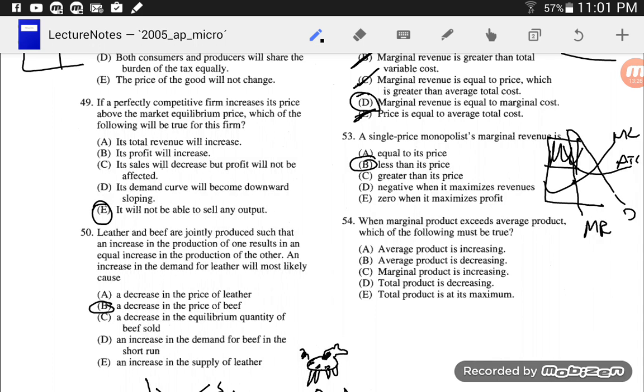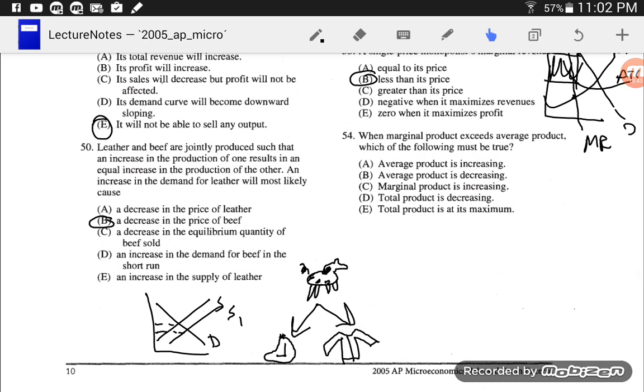Okay, it's not equal to, it's not less than, it almost has to be one of those three, doesn't it? If it's equal to, less than, or greater than, one of those three has to be right, I would think. Alright, number 54. When the marginal product exceeds average product, which of the following must be true?